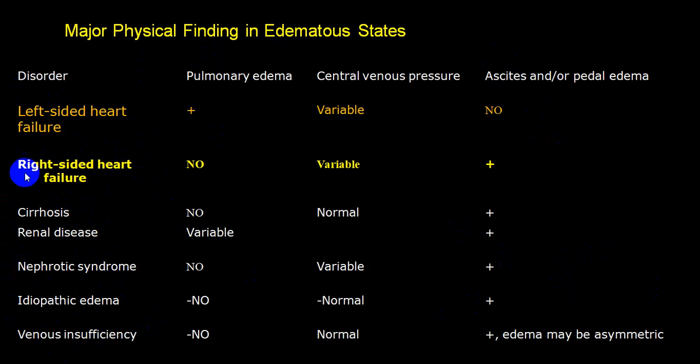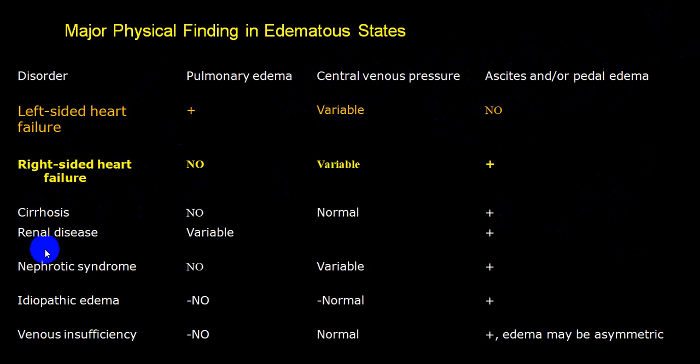Very simple. In right side heart failure, there will be no basal crackles. Central venous pressure will be elevated and ascites will be present. While in left heart failure, basal crackles will be present. Central venous pressure will be variable. In the initial stage, it will be normal. Once the central venous pressure starts rising, the person will develop what we call congestive heart failure. And there will be no ascites, no edema.